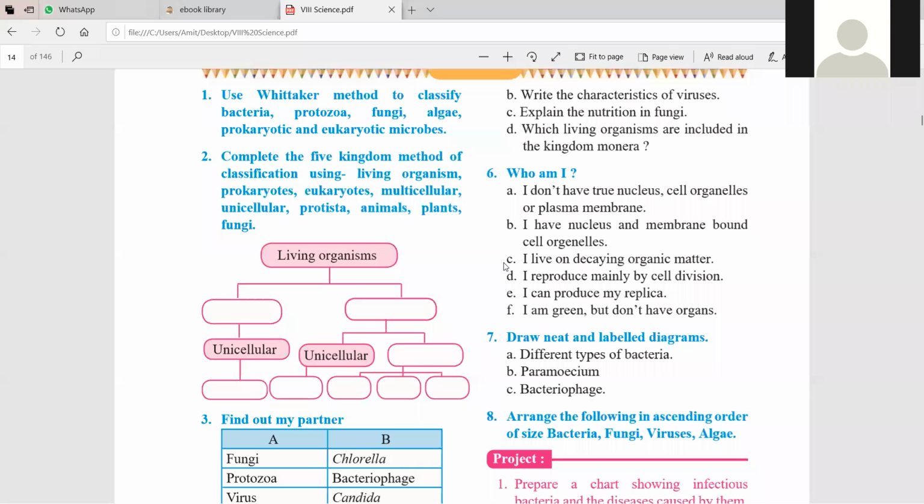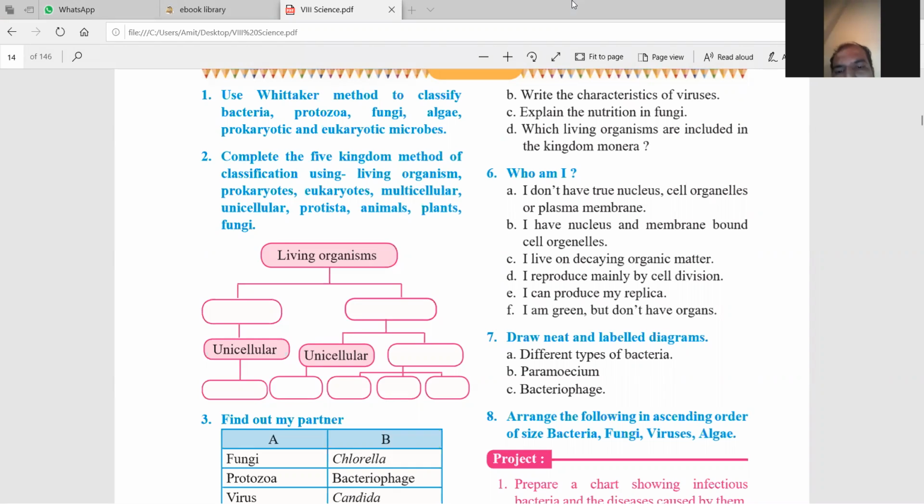Yes, sir. All of you understand? Write all the question answers from this lesson. Okay, there is an exercise given. The T diagram is there. Then there is a match the following, and the sixth question, who am I. Only you have to write just the answer there.